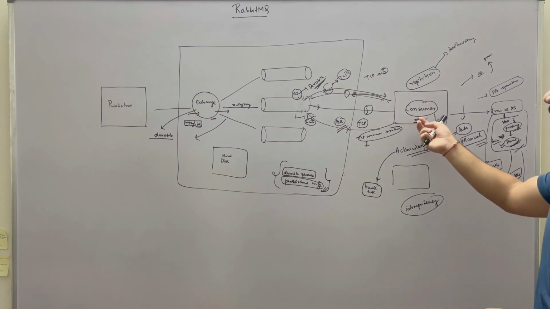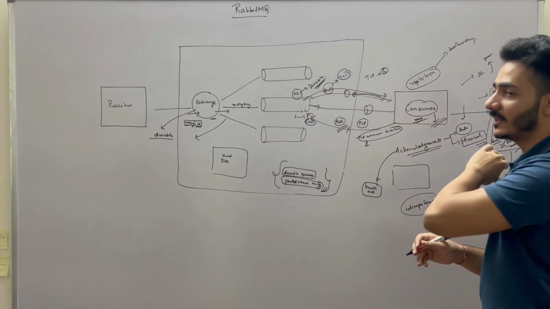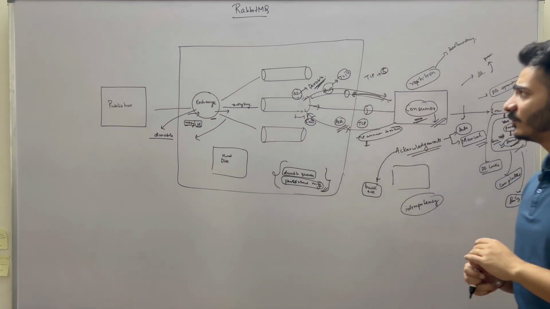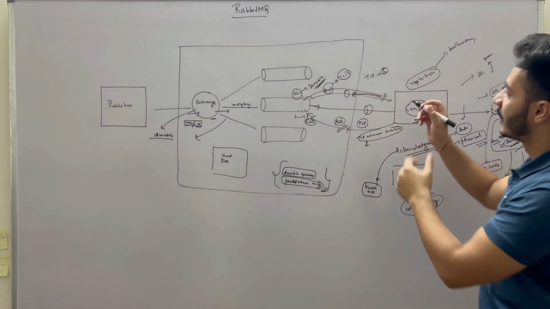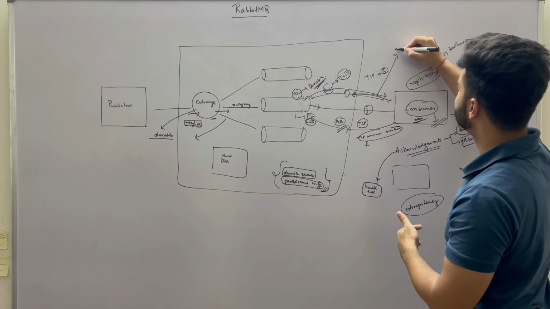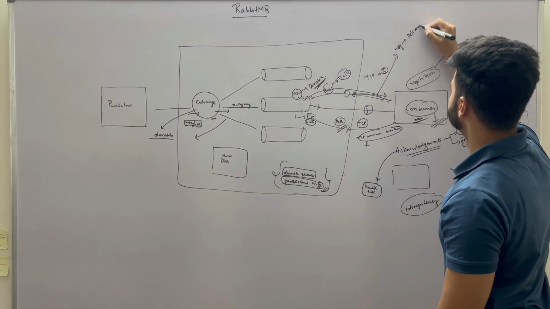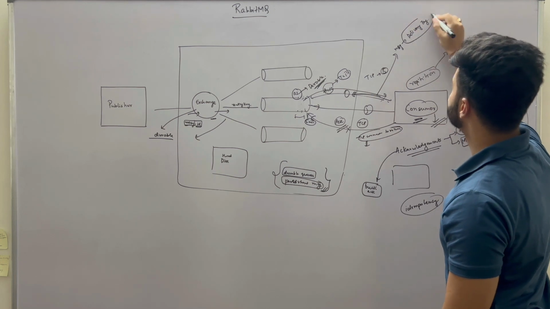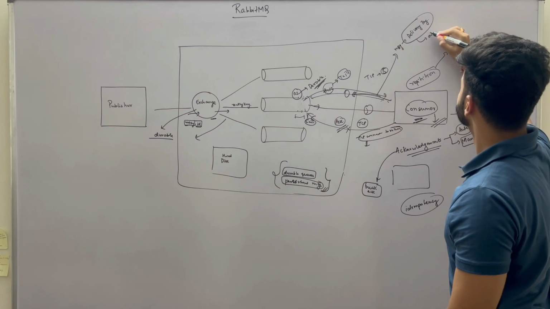Suppose this consumer consumes certain messages like 1, 2, 3, 4 and then acknowledges in a single go. What happens basically is, when this queue pushes a message to the consumer, for each push it allocates the message a delivery tag, and this delivery tag is unique at the channel level.